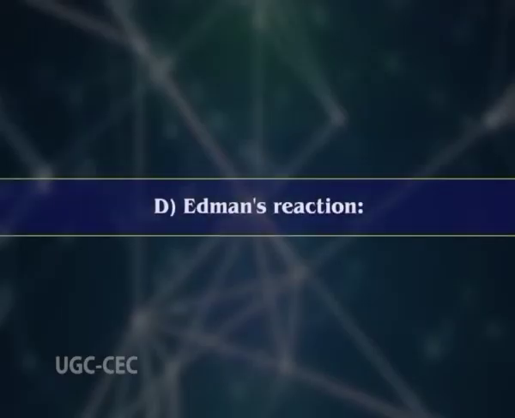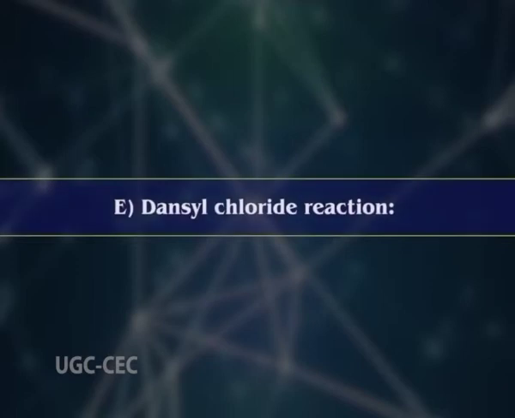In D, we have the Edman reaction. It is a useful reaction employed to identify the amino acid at the N-terminal of a polypeptide chain and is hence used in the determination of amino acid sequence. The reagent phenyl isothiocyanate reacts with the amino acid to yield a cyclic product known as phenylthiohydantoin, which proceeds in the following steps. Then next, we have the dansyl chloride reaction.